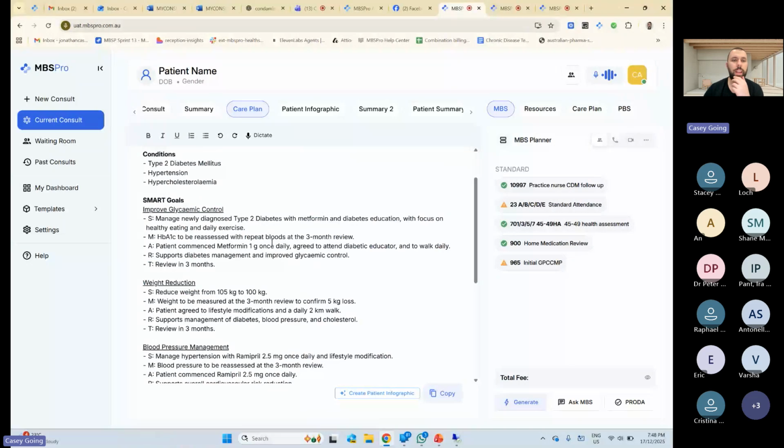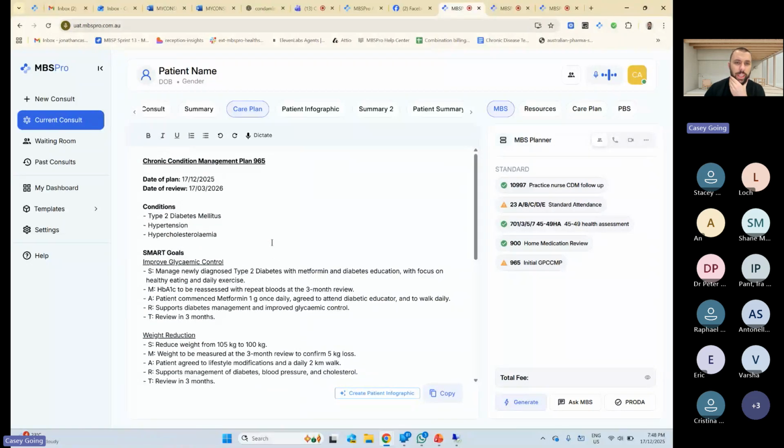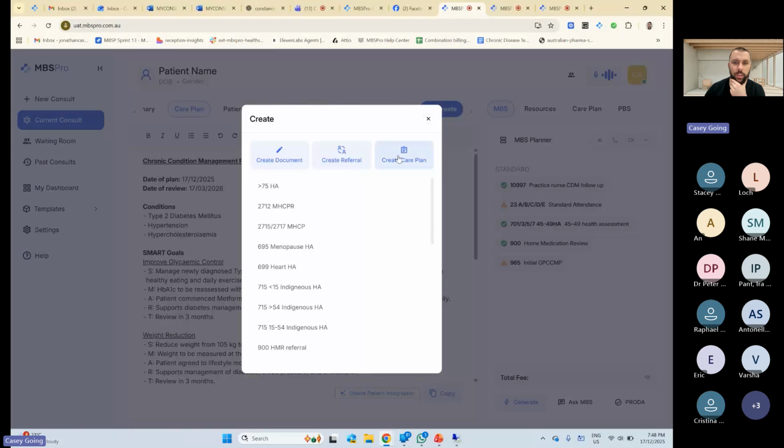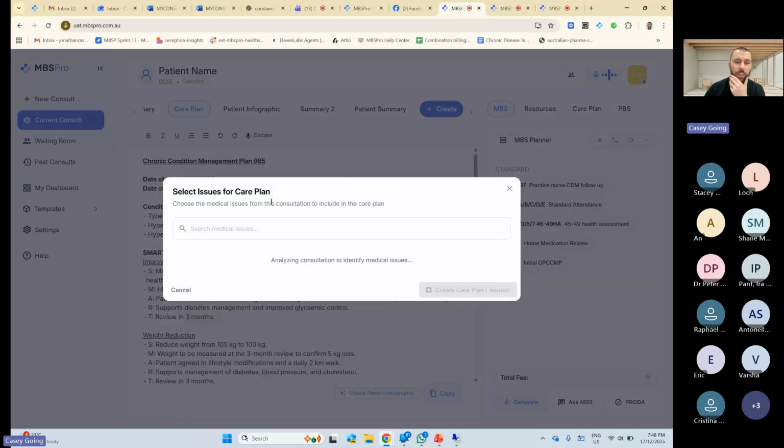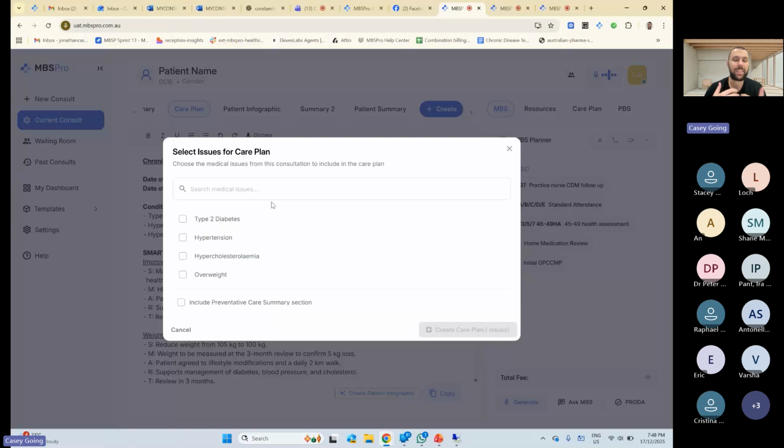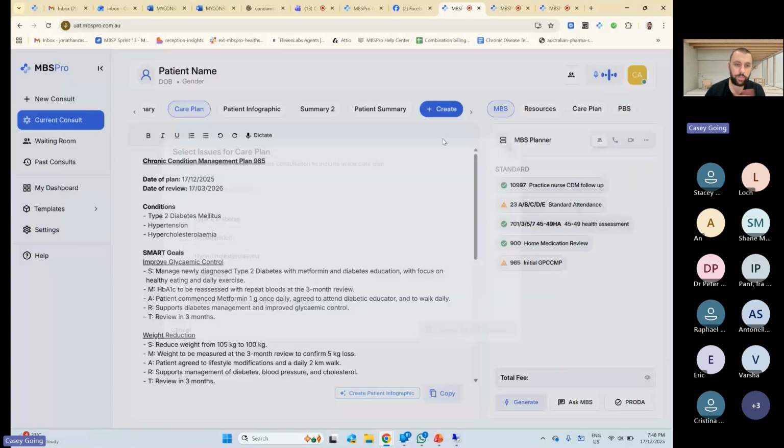Now, the other thing that we've updated is our care plans. With the care plan generator, which you access via the create button, so go create care plan, it'll analyze the note and look for any medical things that it thinks are chronic. Obviously, you want to do a care plan for things like type 2 diabetes and not necessarily for pregnancy or fractured toes and things like that. It's a chronic condition. So you can tick what you want it to be about. That's what I've done for this.